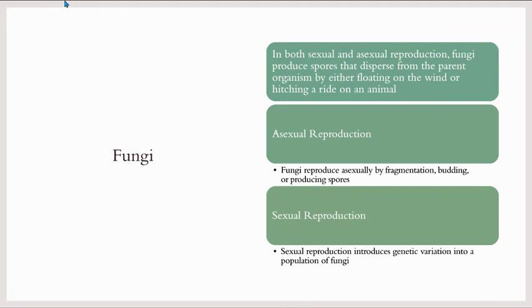Fungi, in both sexual and asexual reproduction, produce spores that disperse from the parent organisms by either floating on the wind or hitching a ride on an animal. Fungi reproduce asexually by fragmentation, budding, or producing spores. Sexual reproduction introduces genetic variation into a population of fungi.